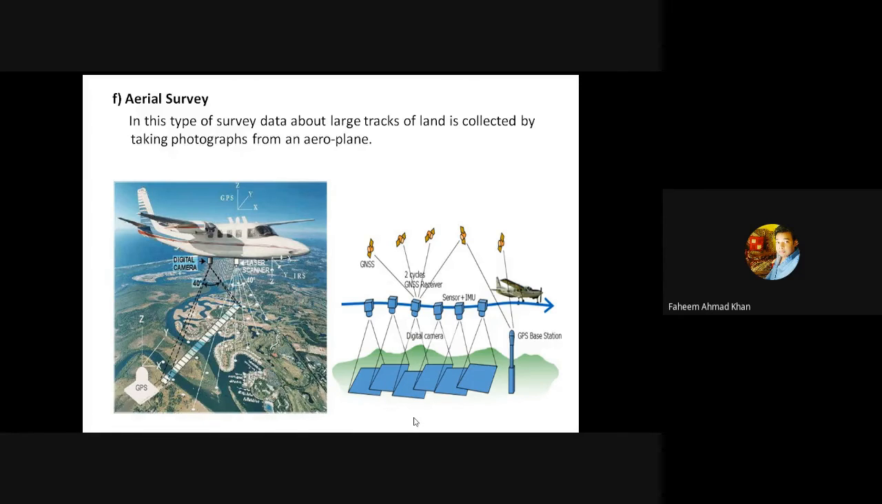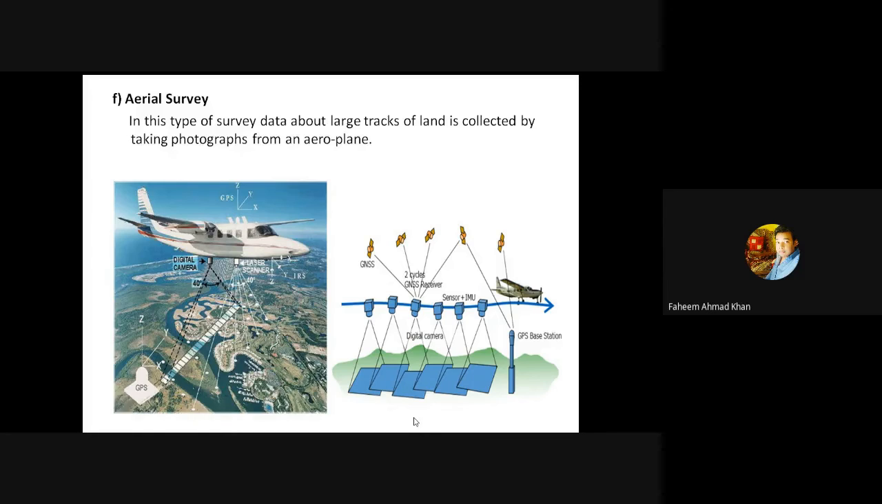So we go for aerial survey. You must have seen prime ministers and other ministers sitting on the plane and just looking at the area which has been affected by the flood. So it is also a type of survey. Basically, dealing with civil engineering, this type of survey is done.